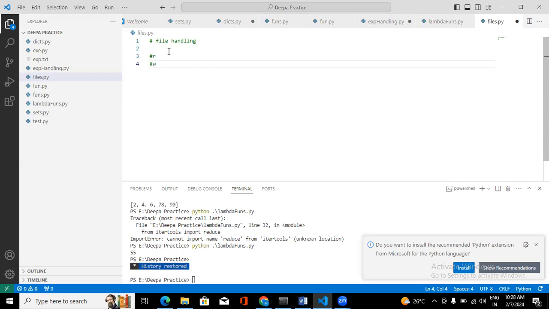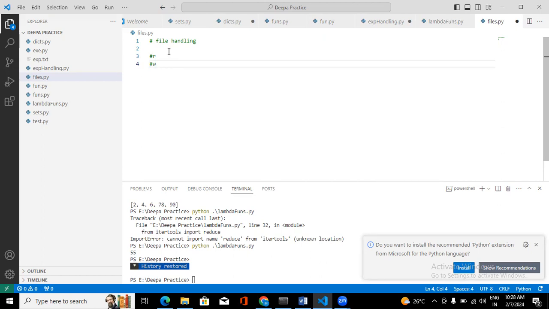If some content is already there in that file and you write some data using W mode, it will overwrite the existing data. It will delete the old data, and instead the new data will be there whenever you open your file in write mode.